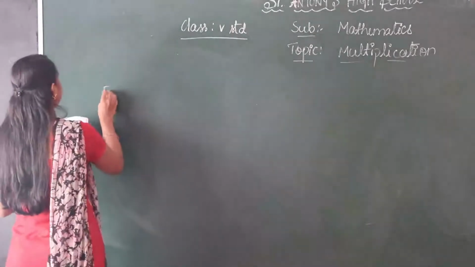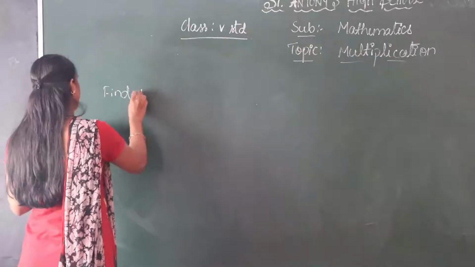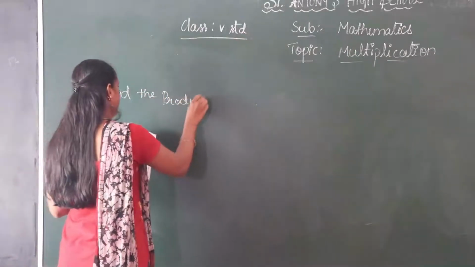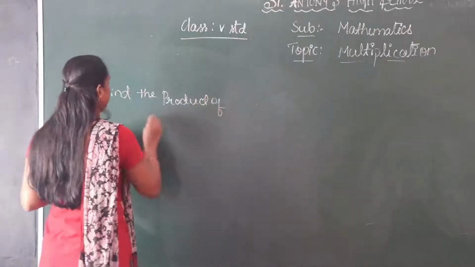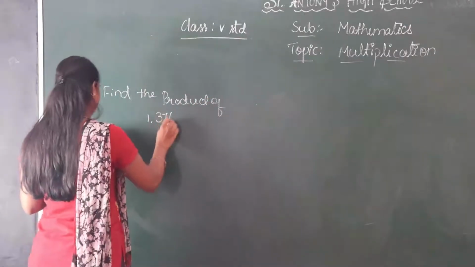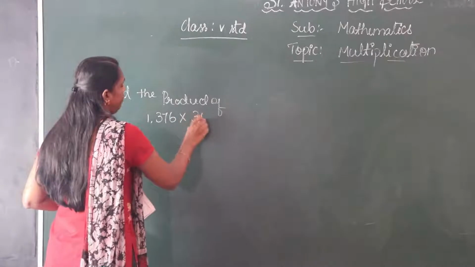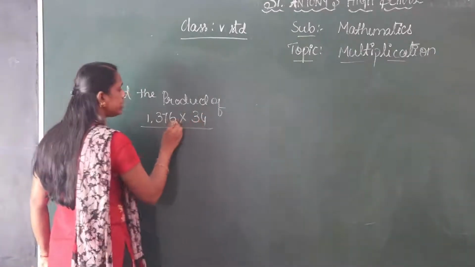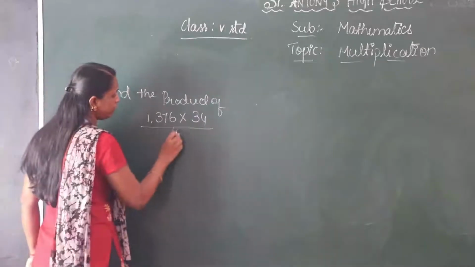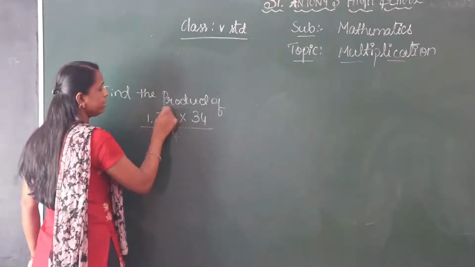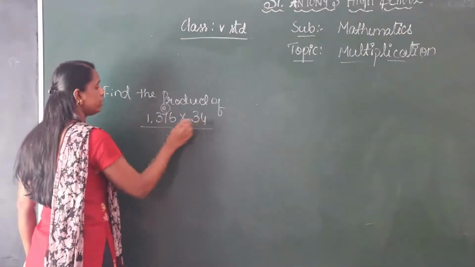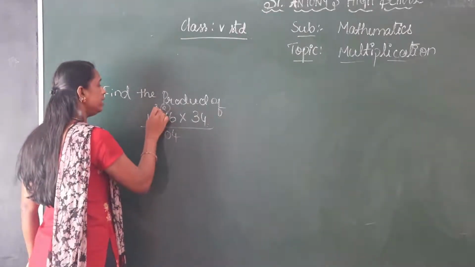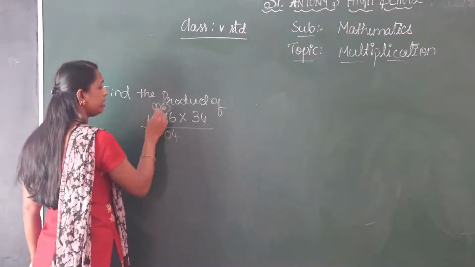Find the product. Find the product of 1376 into 34. Okay, here I will take 4 digits. 4 6s are 24. Write 4, 2 carry. 4 7s are 28. 28 plus 2, 30. Write 0, 3 carry.